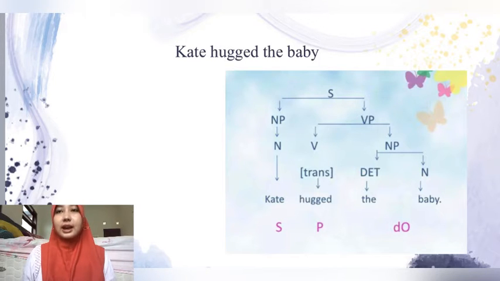The hug is verb transitive, and then noun phrase contains determiner and noun. The is a determiner. Baby is a noun. The baby is a direct object.